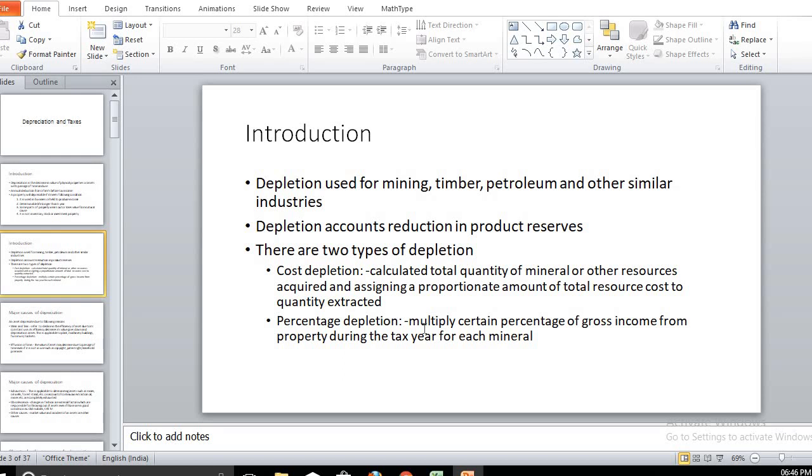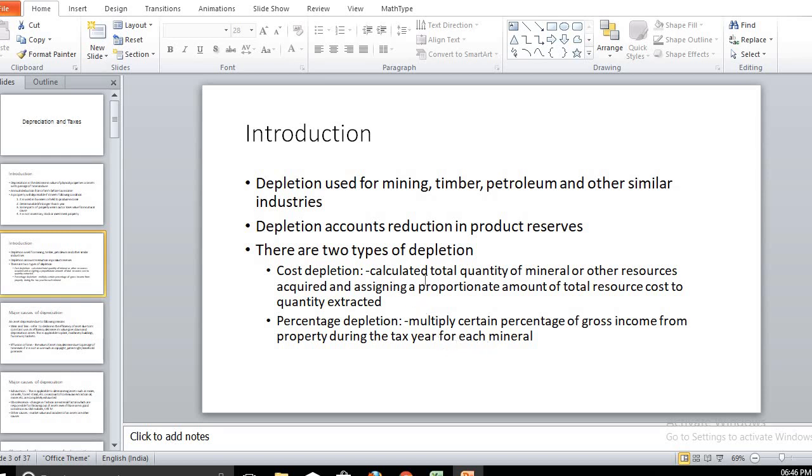So a proportionate amount of the total resources is considered for cost depletion. And another one is percentage depletion. In this case, a certain percentage of the gross income from that property is considered as depletion for such reserves or resources.